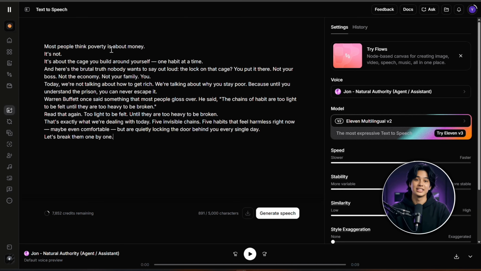So now our script and images are ready. Next comes voiceover. For this, we'll use 11 Labs, one of the most realistic AI voice generators available today. Copy your script and paste it into 11 Labs. Choose a good voice model, preferably a deeper voice, because deep voices perform better in finance, education, and storytelling content in the US audience. Then click generate. Now our voice generation is also complete.